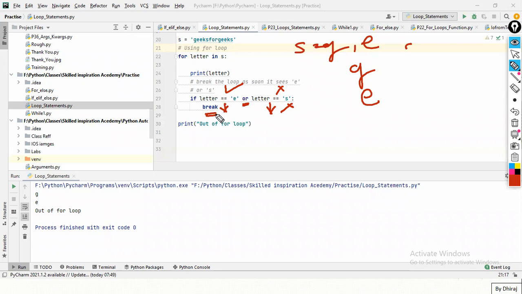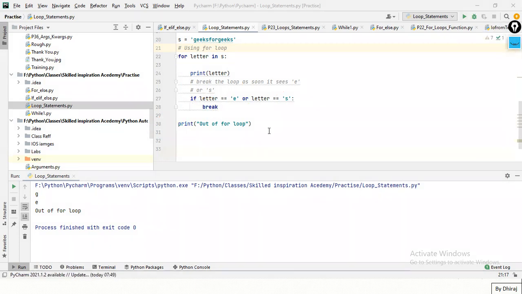Inside this, I got this break. So at this point, break will do its work. What will break do? Break will just break this loop. The break will tell the interpreter to just go out. So my interpreter will come out at the next line where my for loop ends, right? It will just throw the interpreter out from the loop. So my interpreter will come outside of the loop and this line will get printed. Any issues in break? Break will stop the execution of the loop, right? No issues in break.